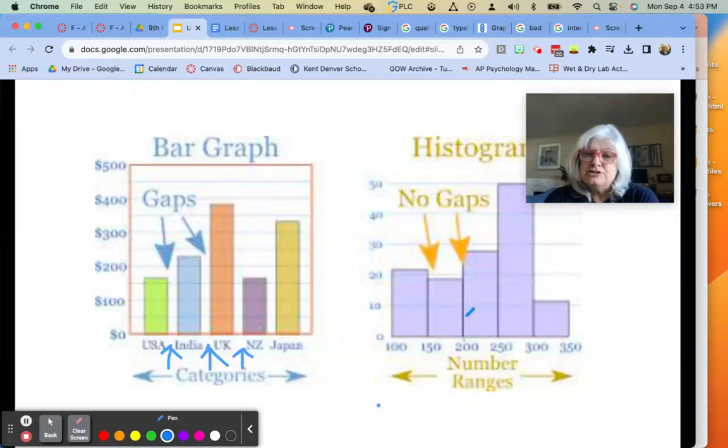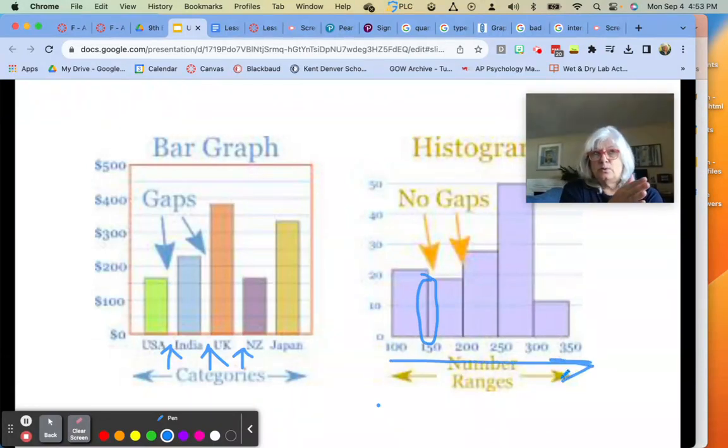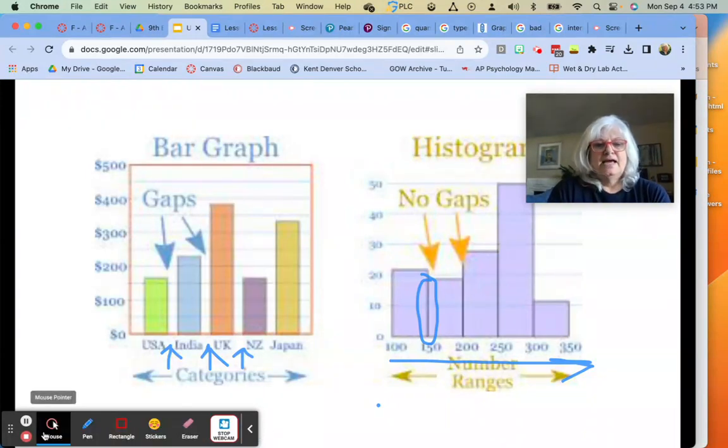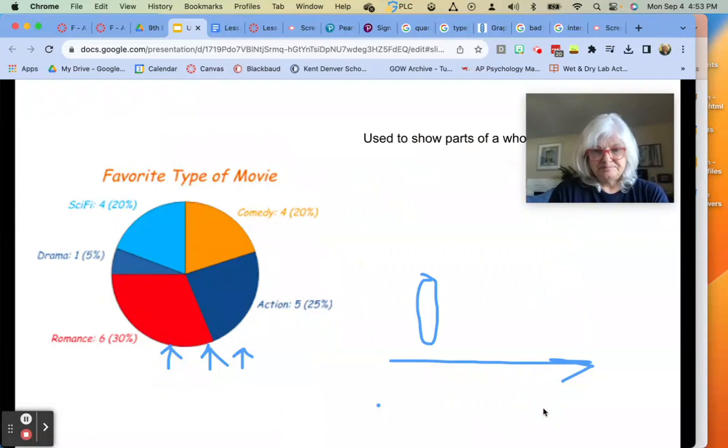Versus a histogram, notice there's no gaps between the bars. And that's because this x-axis is what we call a continuum. So the data is kind of throughout that entire continuum. And we'll practice this, so if you're not getting this, don't worry. I promise we'll go over this.